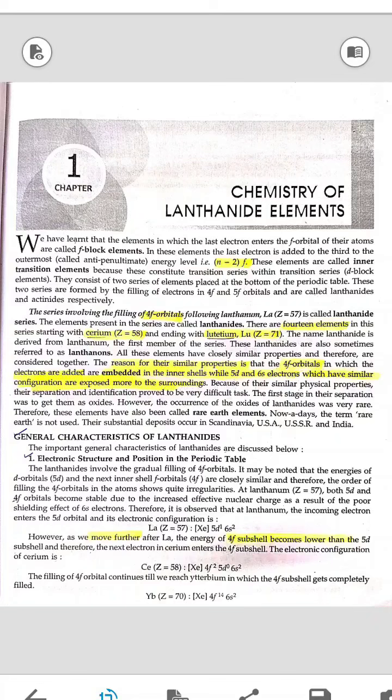At lanthanum, Z equals 57, both 5d and 4f orbitals become stable due to the increased effective nuclear charge as a result of poor shielding effect of 6s electrons. Therefore, it is observed that from lanthanum the incoming electrons enter the 5d orbital and its electronic configuration is xenon 5d1 6s2. However, as we move further from lanthanum, the energy of the 4f subshell becomes lower than the 5d subshell. Therefore, the next electron in cerium enters the 4f subshell. The electronic